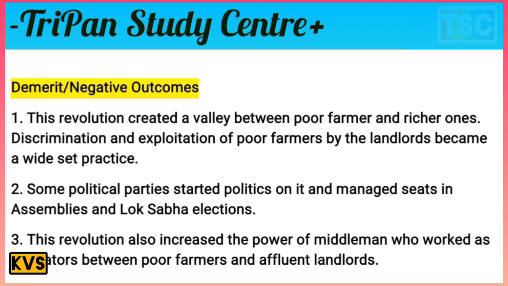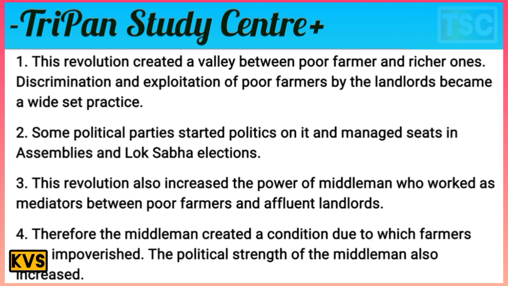The next consequence here is the demerit, the negative outcome. This revolution created a gap between poor farmers and rich ones. That's important here. Discrimination and exploitation of poor farmers by landlords became a widespread practice. And some political parties started politics on it and managed to win seats in the assembly and Lok Sabha elections.